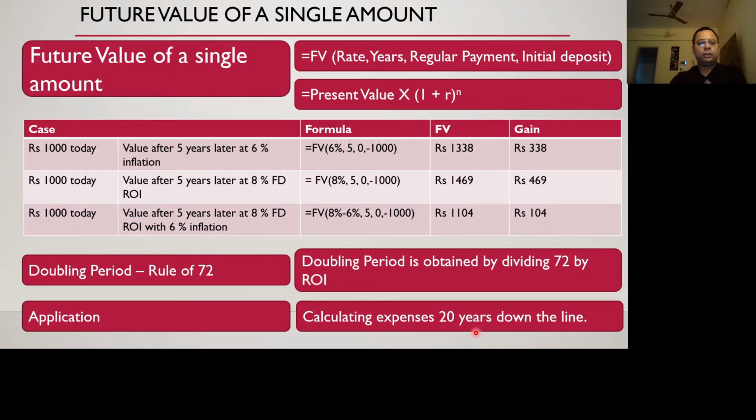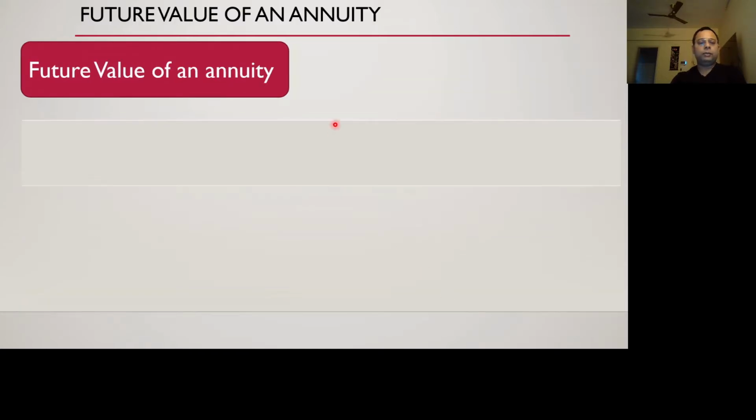Okay, so I hope it is clear up to this point. So I'll move to the next one. So future value of an annuity. Now, first of all, what is an annuity? An annuity is something which is a regular payment. It's like the example of the SIPs that we are doing, or the LIC policies